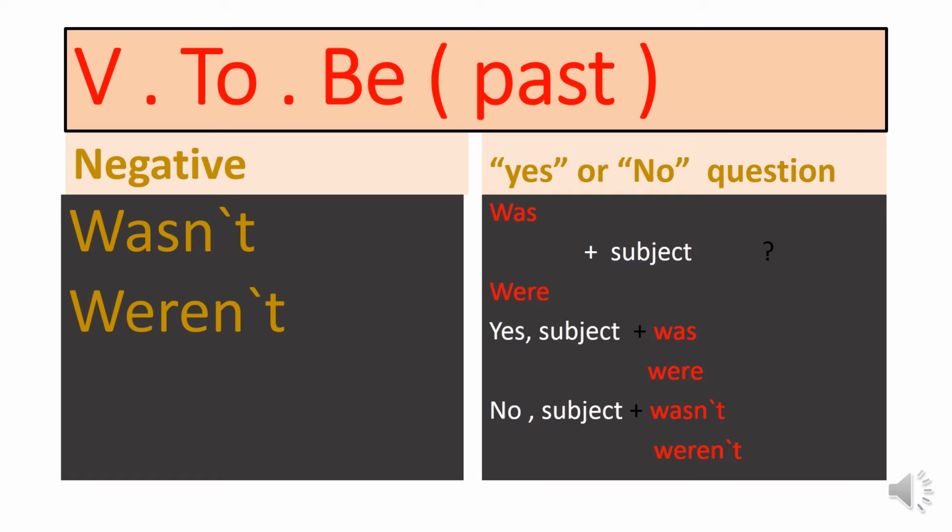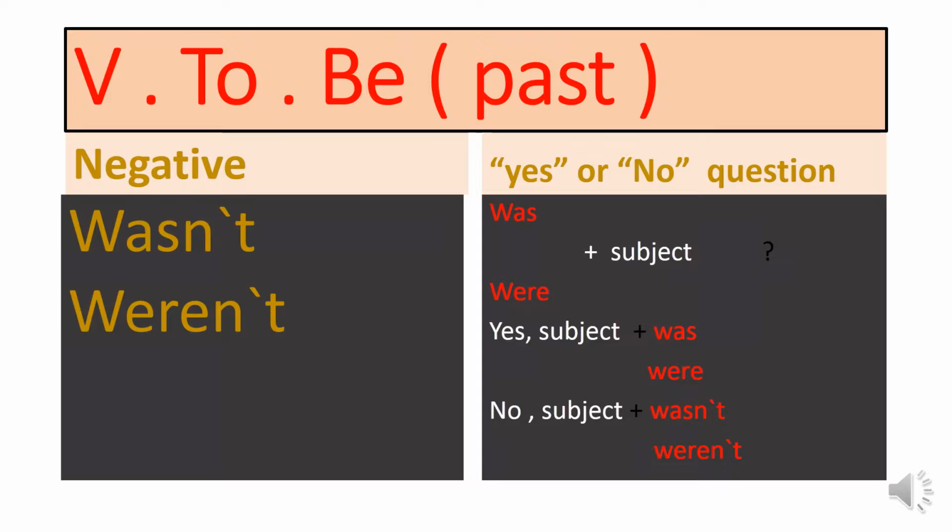The negative with verb to be in the past: the negative of was, wasn't; the negative of were, weren't. Also, we can use was and were to make yes or no questions. To use was and were in making yes or no questions, we start with was and were plus subject. As you know, subject can be noun or pronoun. This is verb to be in the past.